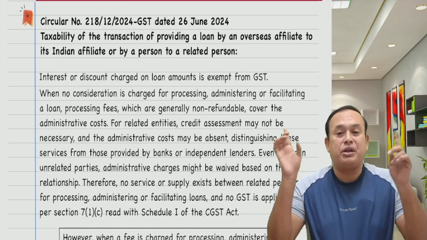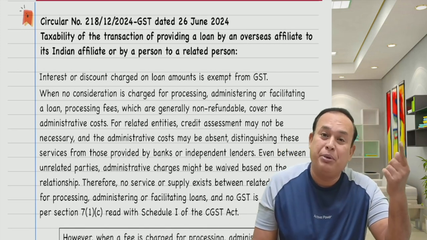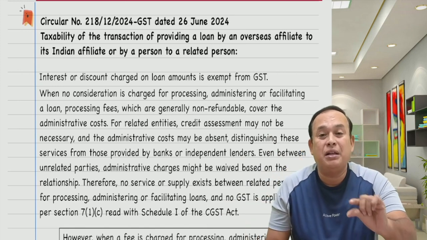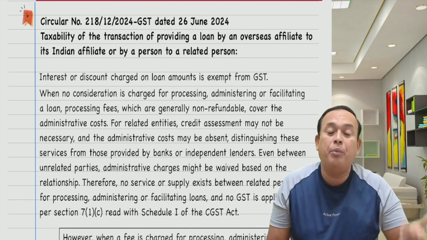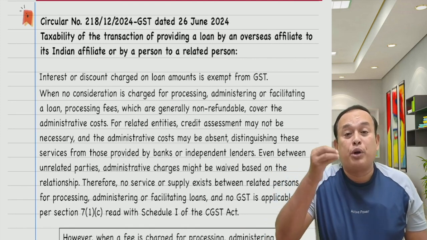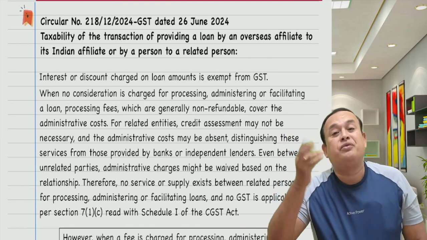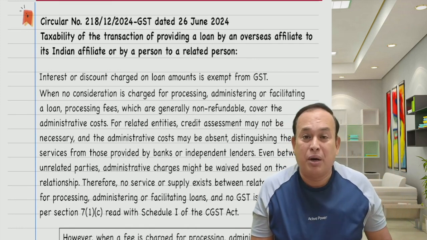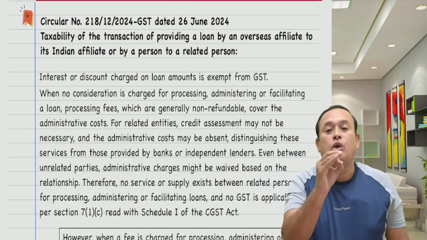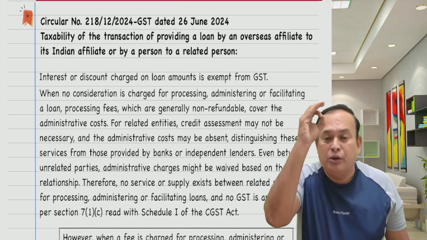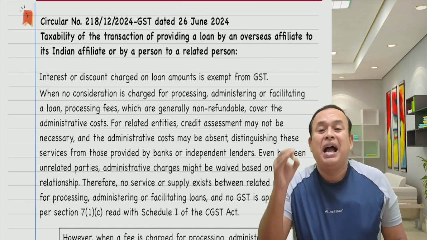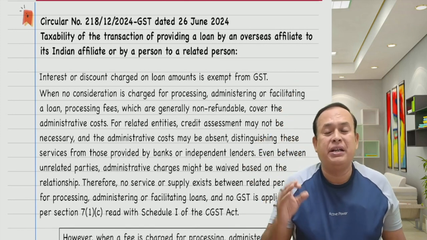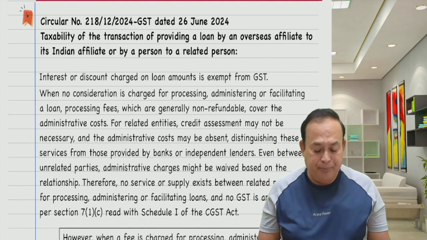If there is a processing charge charged by the parent company from outside India to Indian counterpart, where the Indian counterpart is making the payment to the holding company outside India for processing the loan, processing fees, that will attract the IGST as import of services. But what is not under GST? The loan amount given by the parent company to Indian counterpart and the interest paid by the Indian counterpart to the parent company outside India do not attract GST.